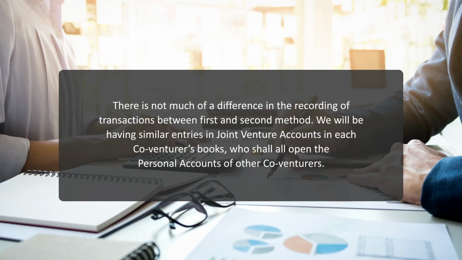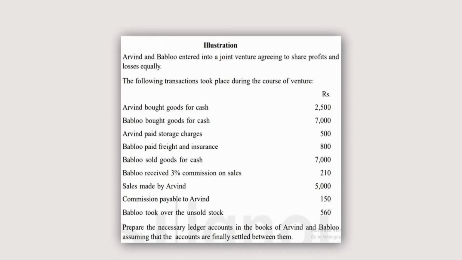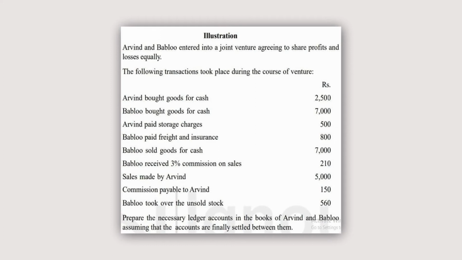There is not much of a difference in the recording of transactions between the first and second method. We will be having similar entries in joint venture accounts in each co-venturer's books, who shall all open the personal accounts of other co-venturers. An illustration is given.